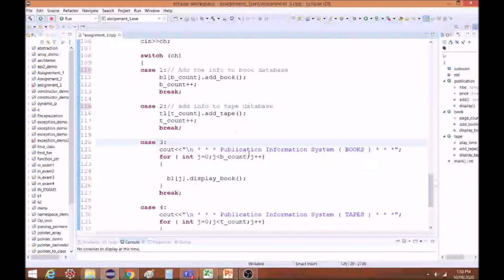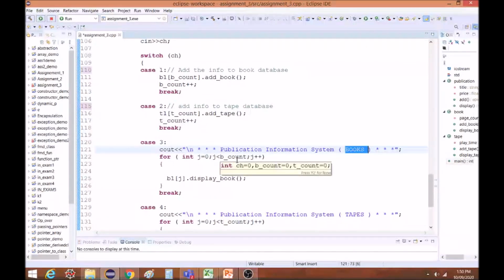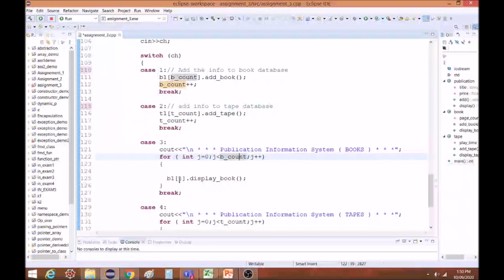Now case 3 is just to display information of the books. You can see here this is publication information of the books. So J will start from 0 and it will be less than B count, that means the total number of book records, and it will display from the 0th record up to the maximum record. That means if I have 5 records, it will display from 0 to 4.